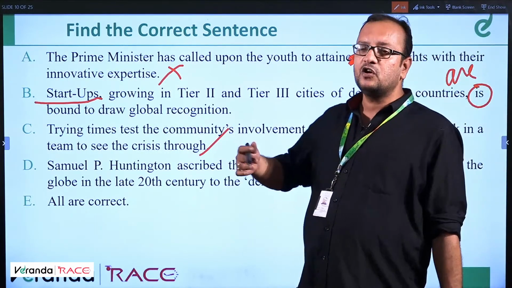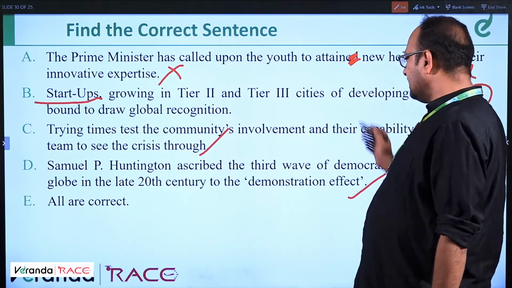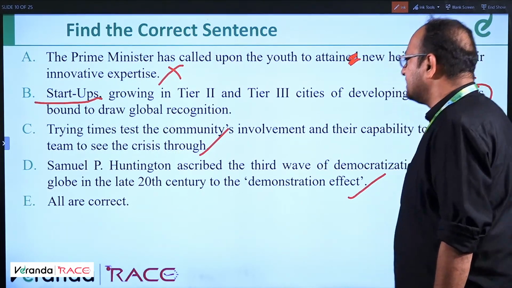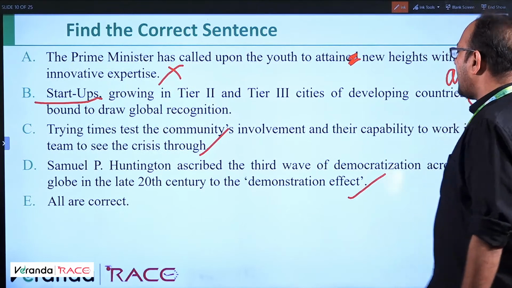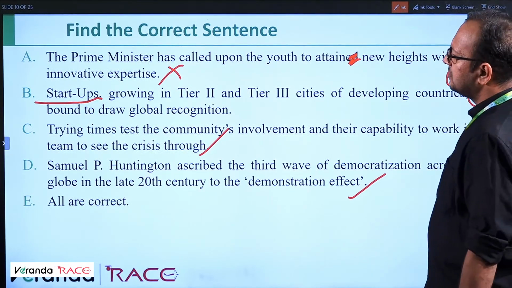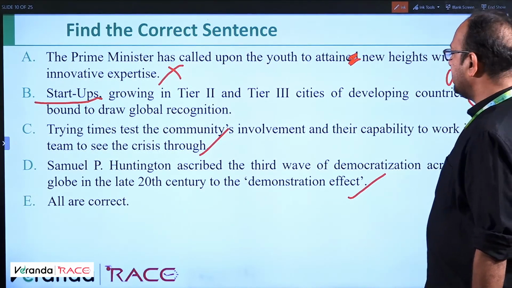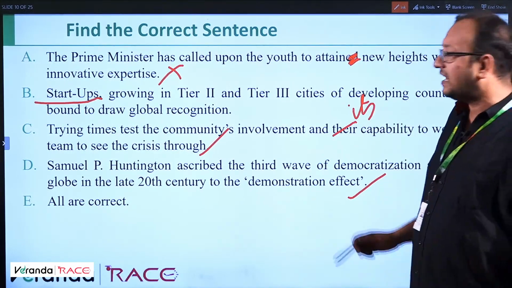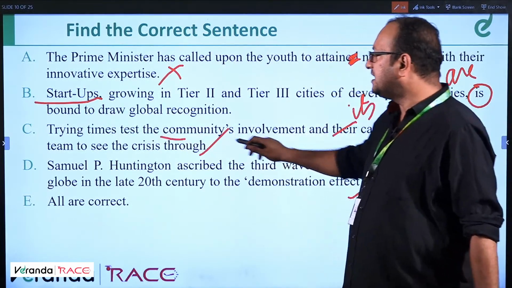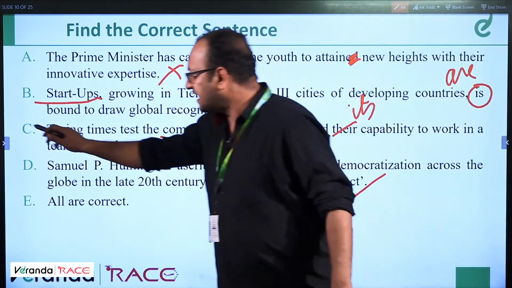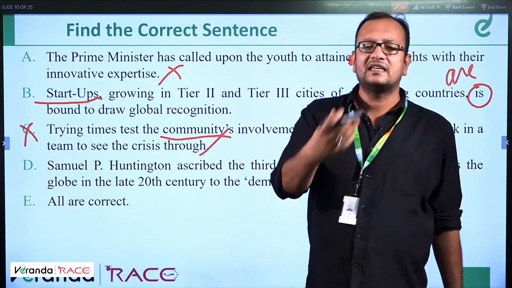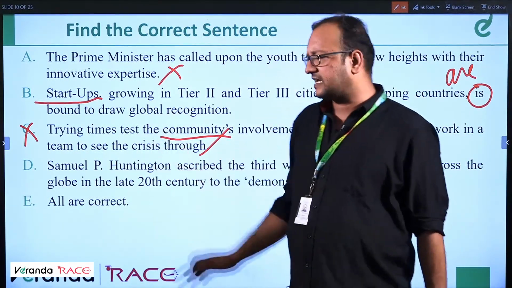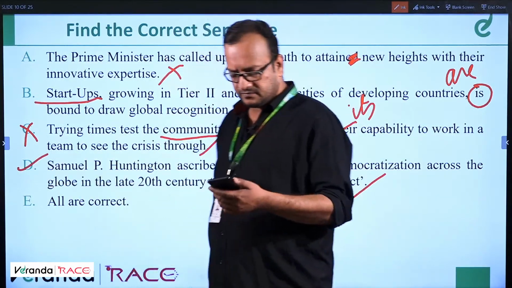So let us check whether C or D is correct. Let's check between C and D. Let's read C once again. Trying times test the community's involvement and their, oh my God, it should be its, right? It should be its. Why? Because we're talking about the community's involvement. So this is incorrect. See how we analyze, do the analysis and solve the questions. So D is 100% correct. D is the correct answer.